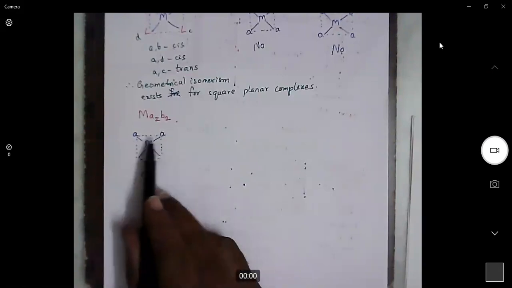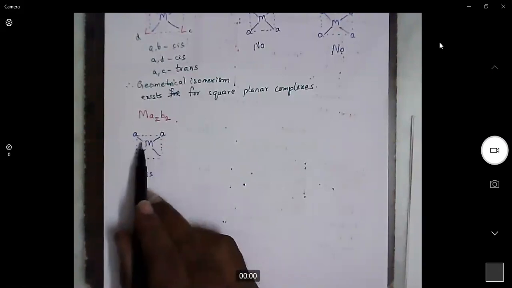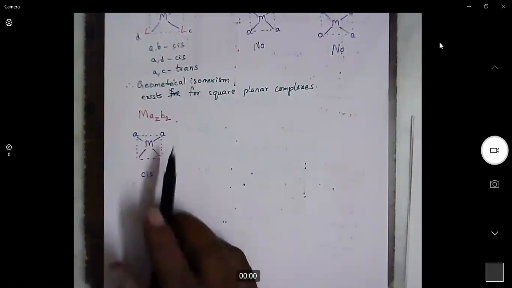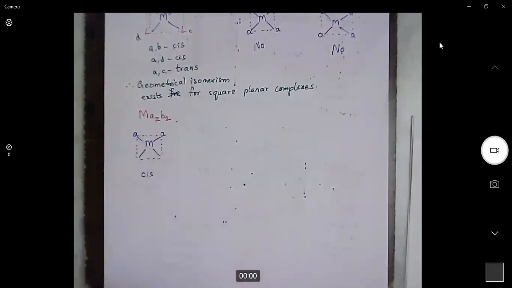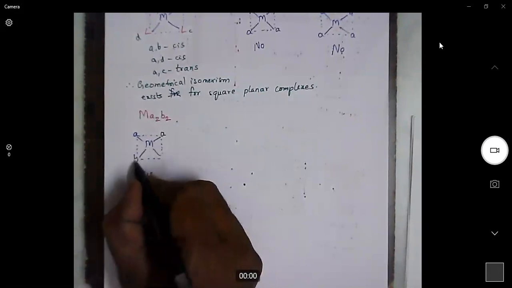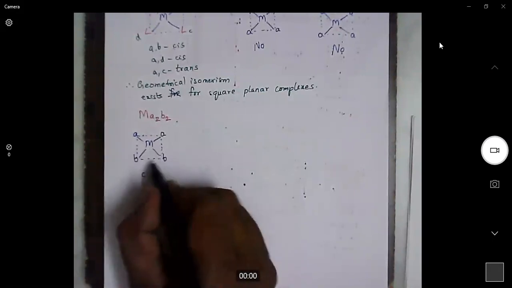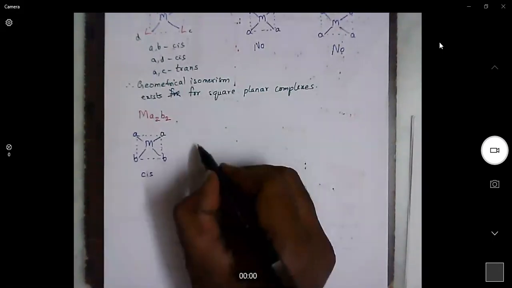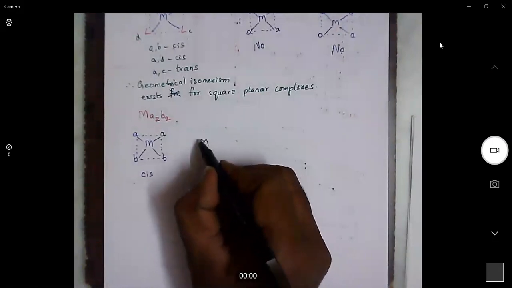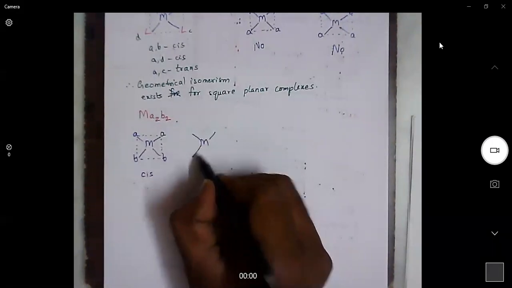For a molecule to have a cis configuration, we need two same ligands which are placed adjacent to each other. So without the B ligands, this configuration is called cis. Of course, when we place B with respect to B also, it is a cis isomer. So in the MA2B2 formula, cis isomerism exists. Now we will check whether a trans isomer will exist or not.